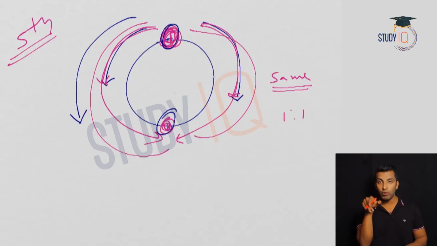Because you are moving in the opposite direction and both have the same speed, there is no chance of getting questions for the same speed. So we need to look at the situations where the speeds are different. We'll look at those situations when you travel in the same direction and when you travel in the opposite direction with different speeds. That's what we are going to discuss now.